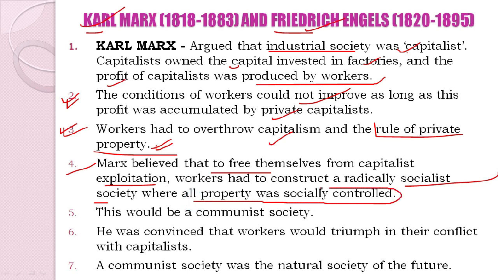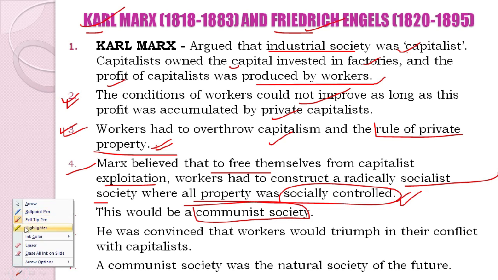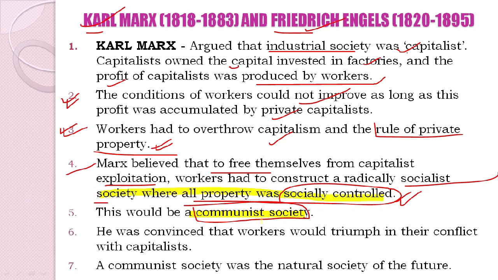So the most important point which he made here is the property to be socially controlled. It was not to be controlled by the capitalists, it was not to be controlled by the industrialists, but by the society as a whole. And this is what is known as a communist society. This point needs to be highlighted. And here if I ask you, what do you mean by a communist society? So we see that a society where all property is socially controlled, that society is known as a communist society.